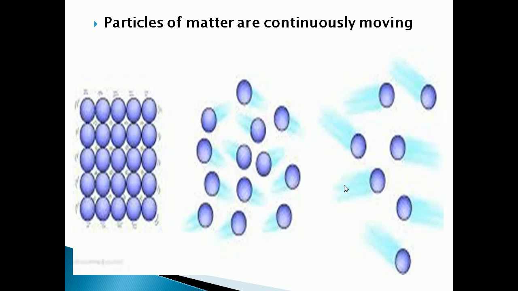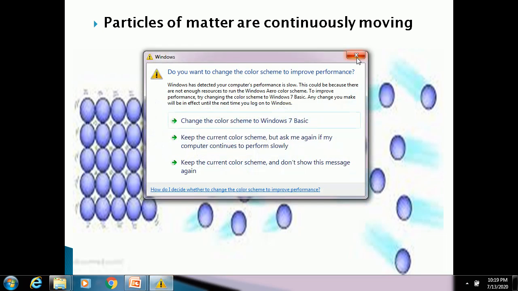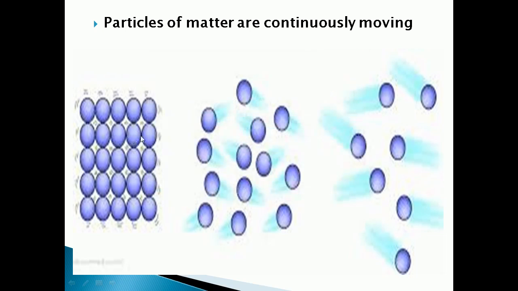So next physical nature of matter is particles of matter are continuously moving. In solids it is very difficult for the particles to move, but in the gaseous state they can move very fast. In liquid the movement is lesser than gas, but for solid it is difficult. It will take time to move, but the particles of matter are continuously moving. So let us see this by doing some activities which are given in the reader.